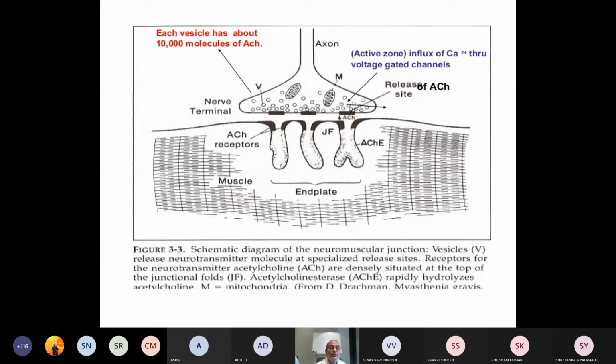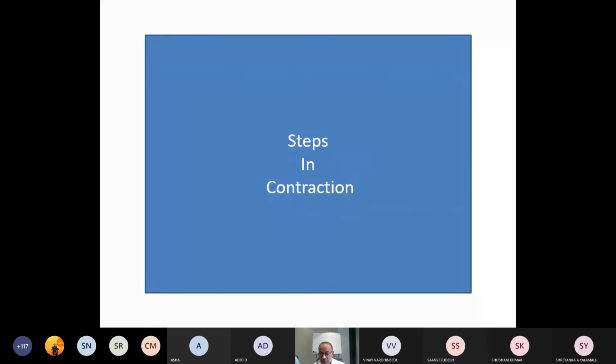So yes, we have mentioned already each vesicle contains 10,000 molecules of acetylcholine, and there will be acetylcholine receptors on the post-junctional membrane, the junctional fold. And acetylcholinesterase, all those things we will talk about later once again. So yes, these are the steps we are supposed to know, which will be contributing to, as I had already mentioned in the previous class, excitation contraction coupling. So these are involved in the excitation contraction coupling as events.